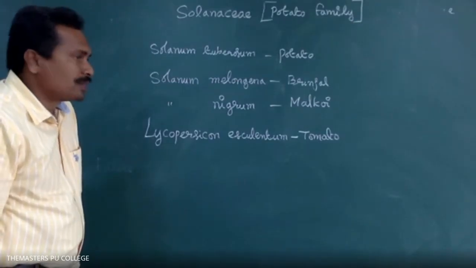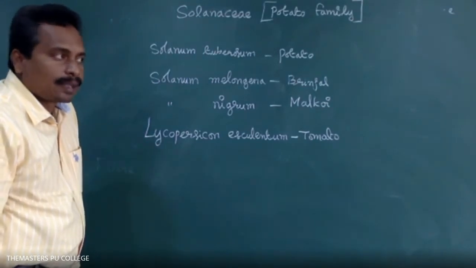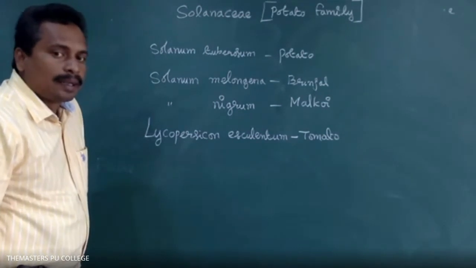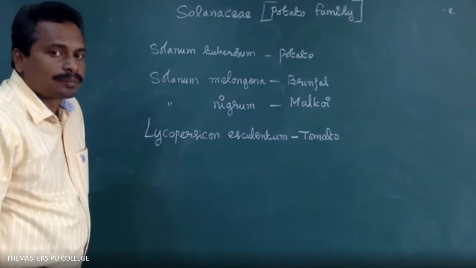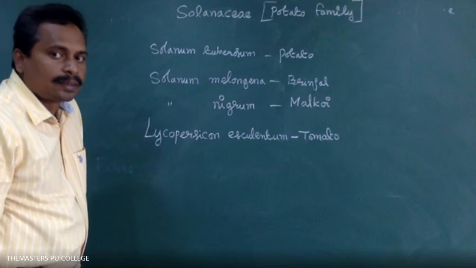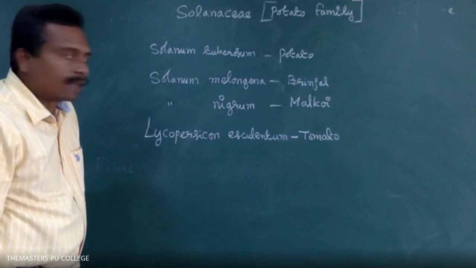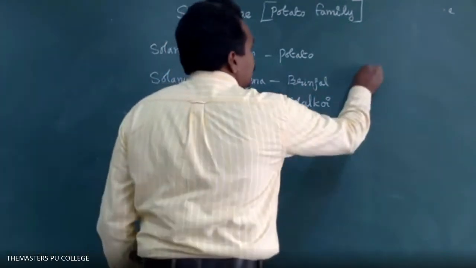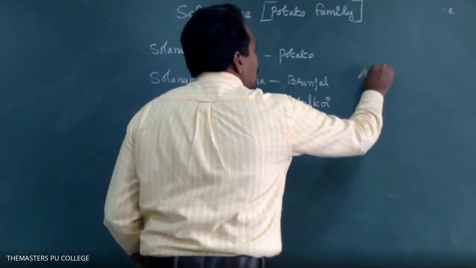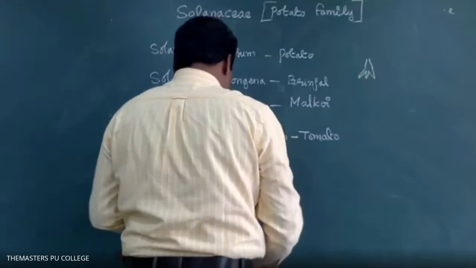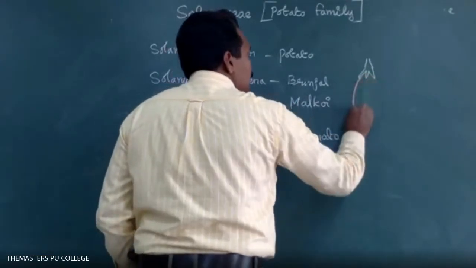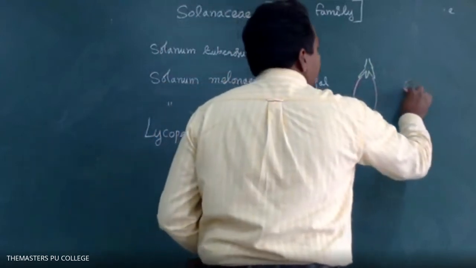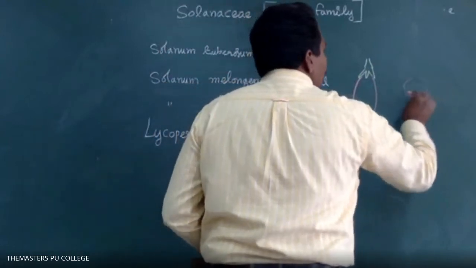In the Solanaceae family, the important character is the persistent calyx, where the calyx is attached to the fruit. For example, in brinjal and tomato, the calyx is attached to the fruit.